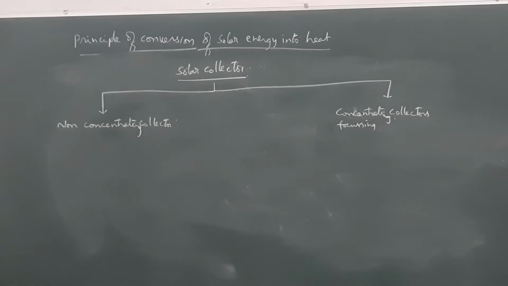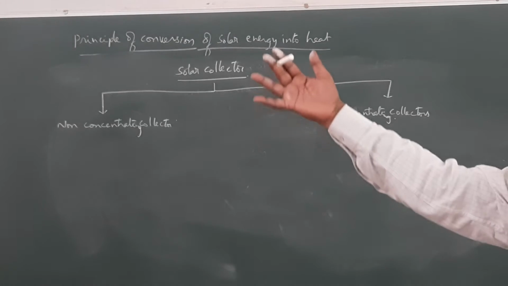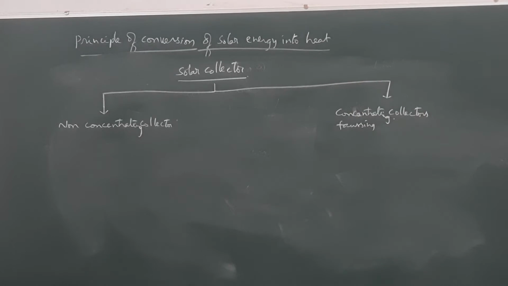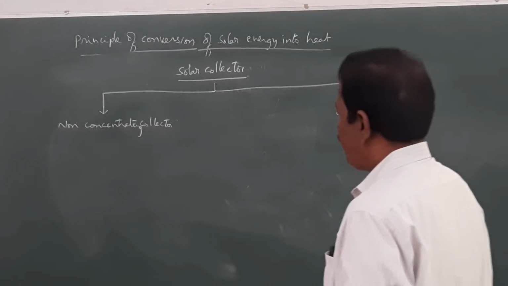Now, in these non-concentrating collectors, generally the solar radiation will not be collected, the solar radiation will not be focused, and it will absorb the solar energy in a wider area. These are flat plate.